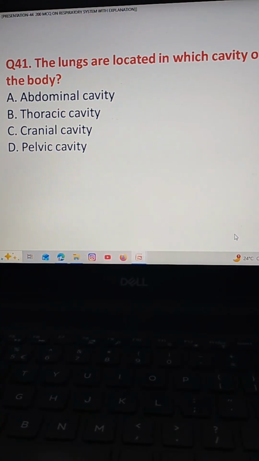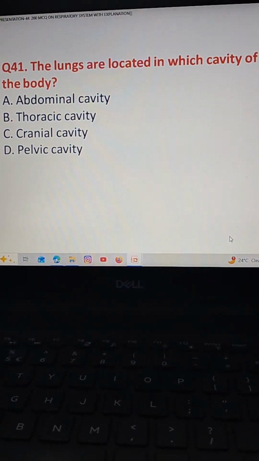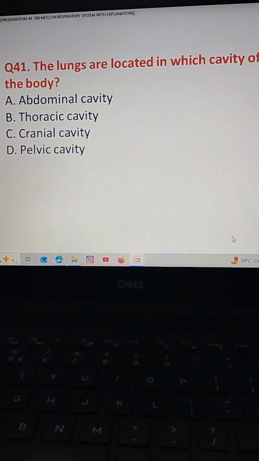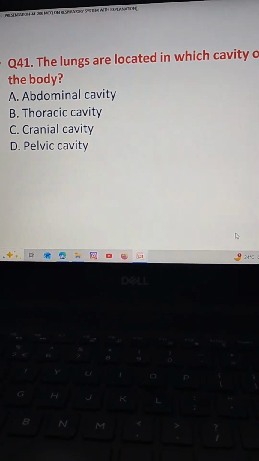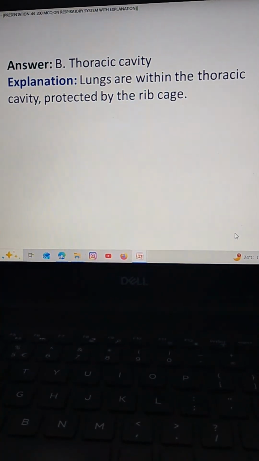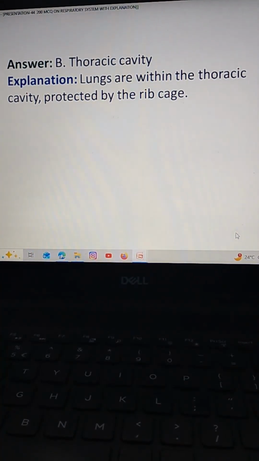The lungs are located in which cavity of the body? Option A abdominal cavity, option B thoracic cavity, option C cranial cavity, option D pelvic cavity. The correct answer is option B thoracic cavity. Lungs are within the thoracic cavity protected by the rib cage.